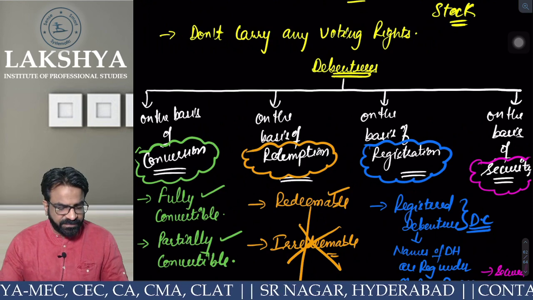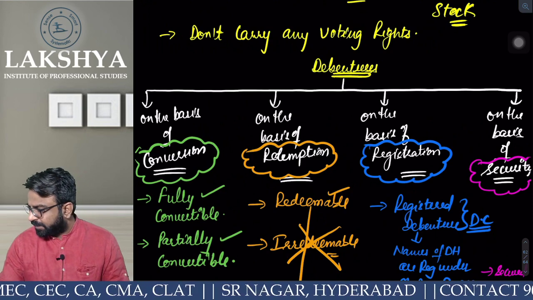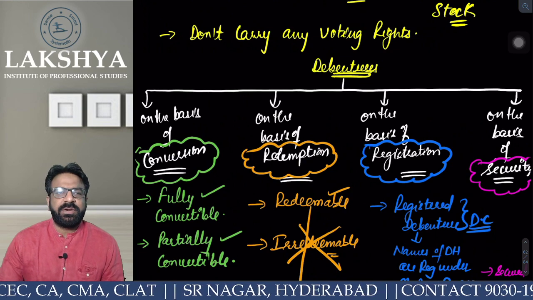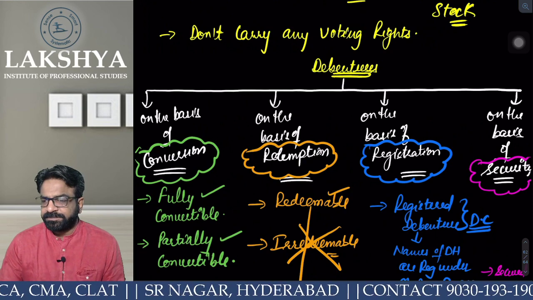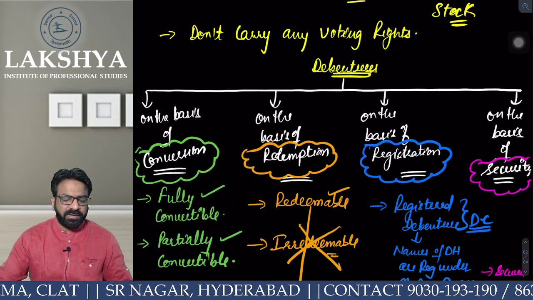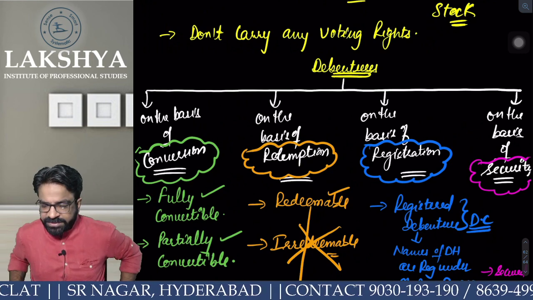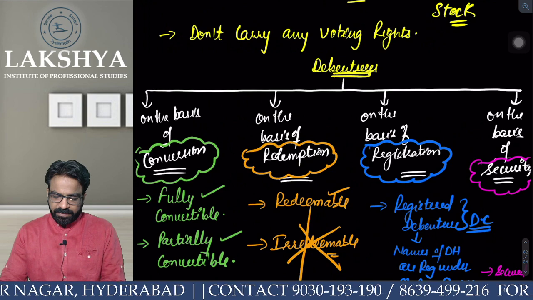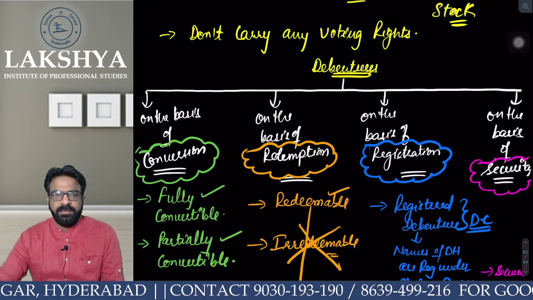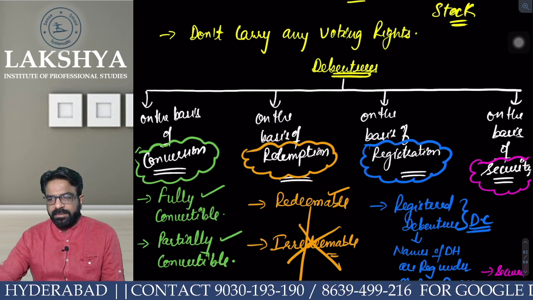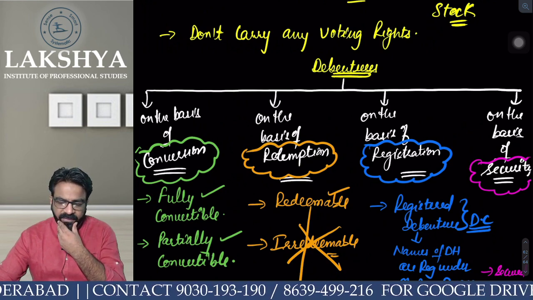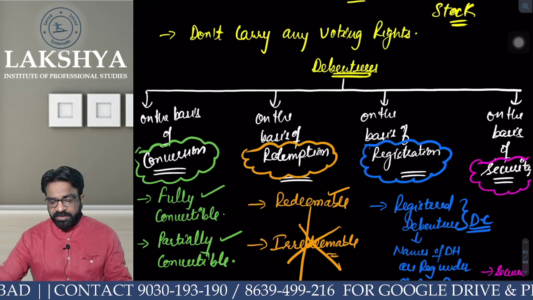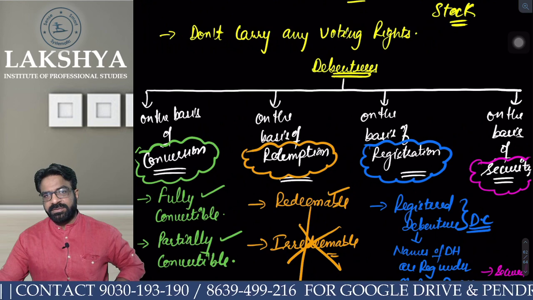And what is the maximum age for redeemable debentures? 10 years. But if I am an infra company, then what is the age? Okay, 30 years.